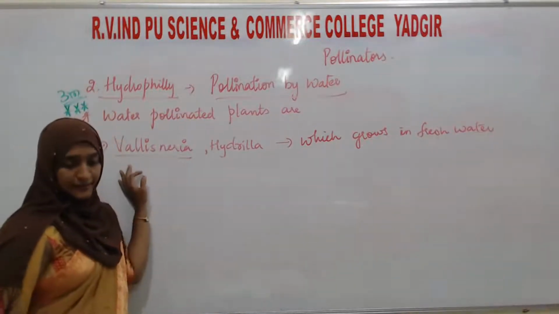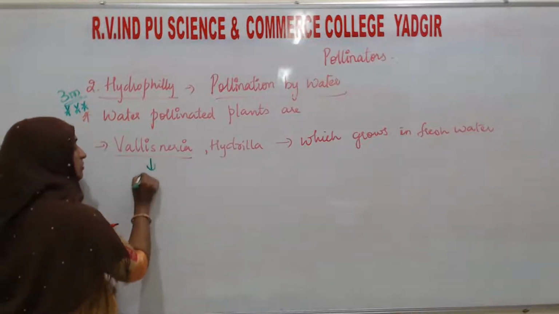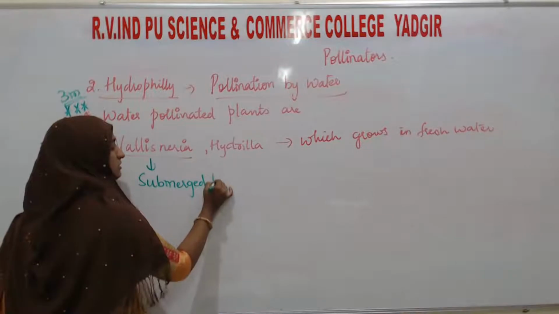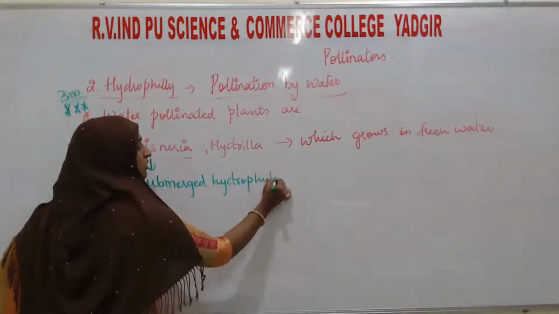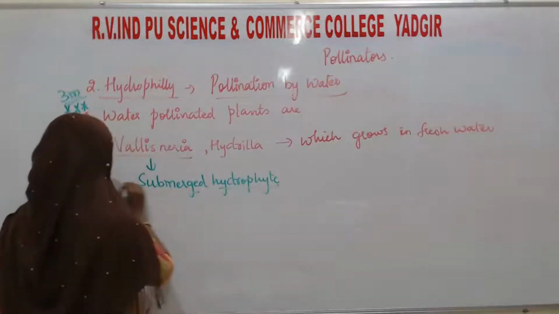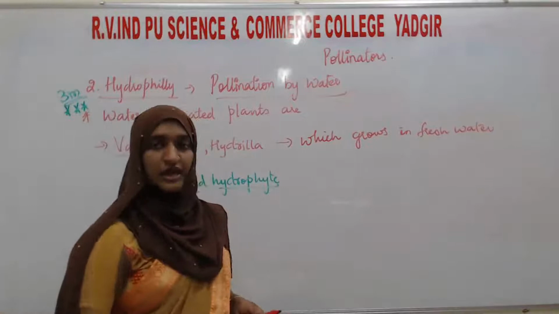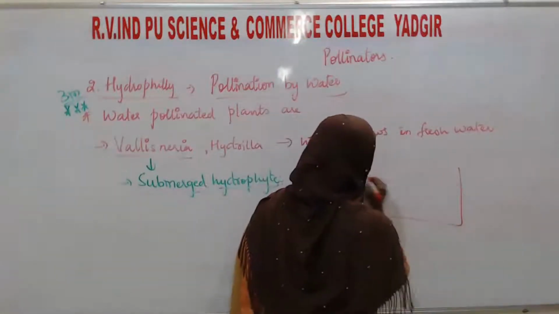See, Vallisneria, this is one of the submerged hydrophytes. What do you mean by submerged hydrophyte? It means it is totally submerged in the water. They are not floating above the surface of the water. For example, this is the water body.